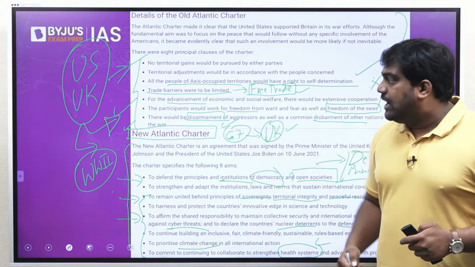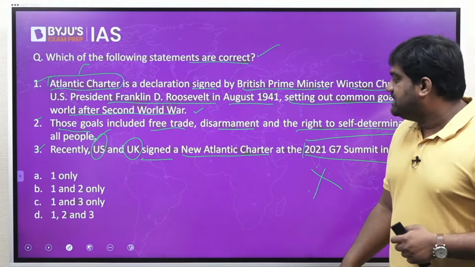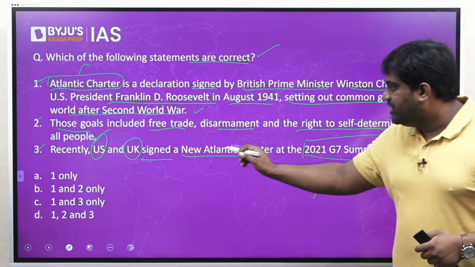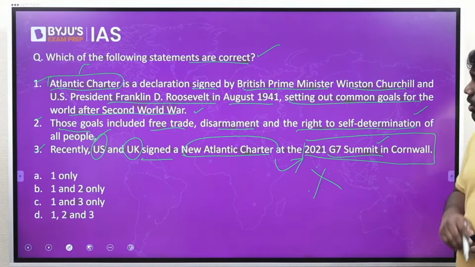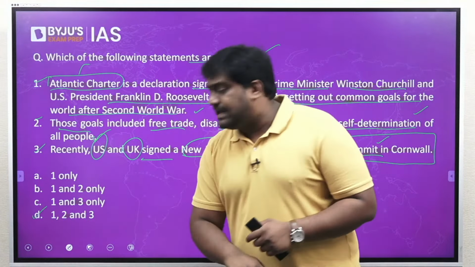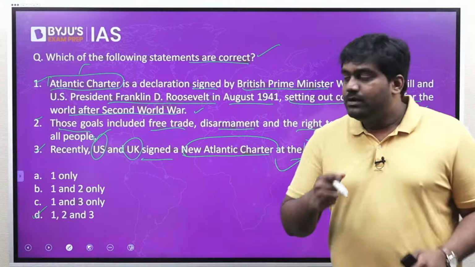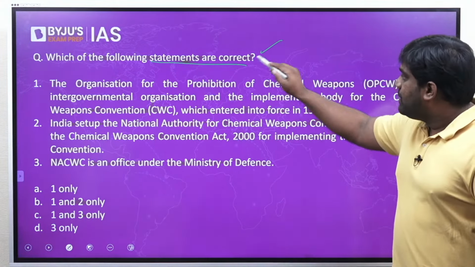Okay? So now, coming back to the question, we can clearly say that all the three given statements are correct. The new Atlantic Charter was signed at the last year's G7 summit in Cornwall. The first two we have already discussed, both are correct. So option D is the right answer, 1, 2 and 3. Now, moving on to the next question, which of the following statements are correct?